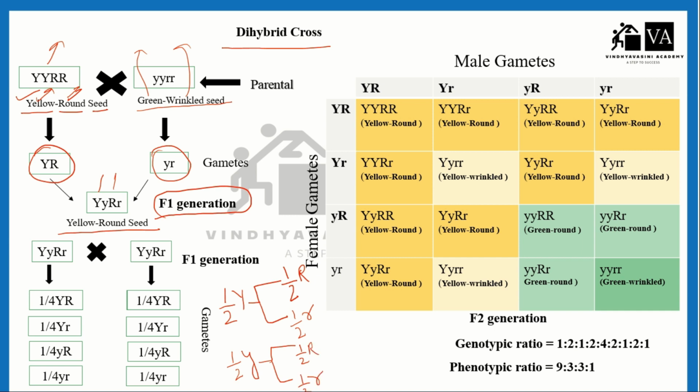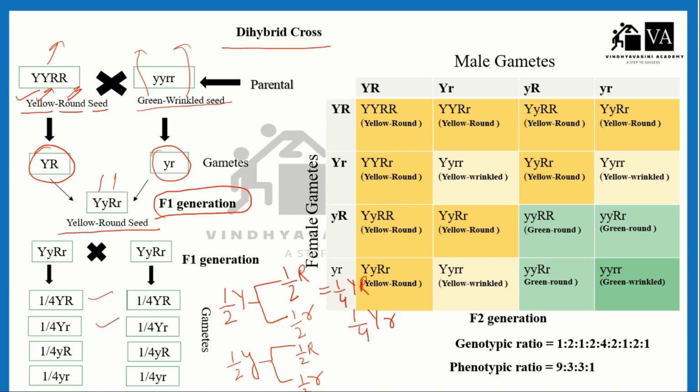So half of capital Y and half of capital R will form 1 by 4 capital Y capital R. Half of capital Y and half of small r will form 1 by 4 capital Y small r. These are the gametes formed.